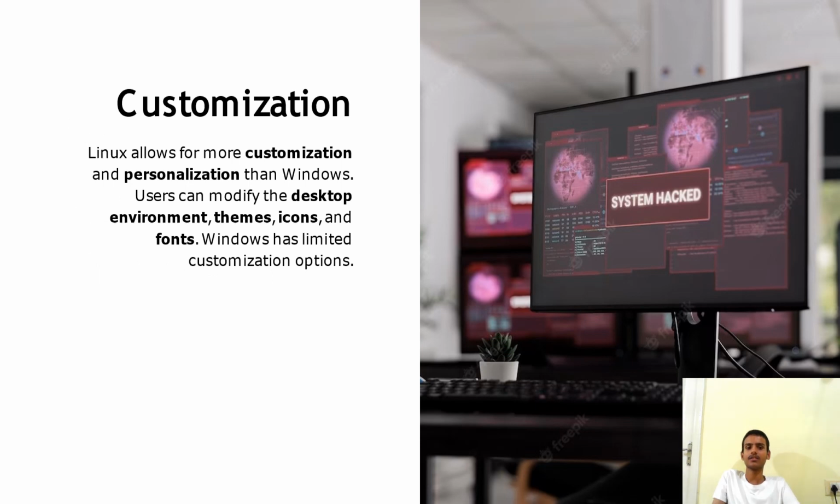Customization. Linux allows for more customization and personalization than Windows. Users can modify the desktop environment, theme, icons, and fonts. Windows has limited customization options, fewer than Linux. Let's move to the next slide.